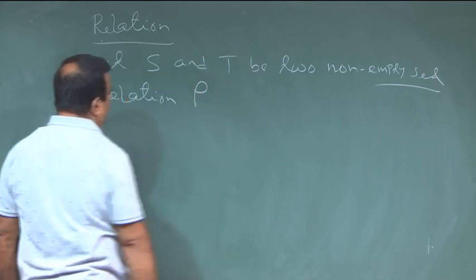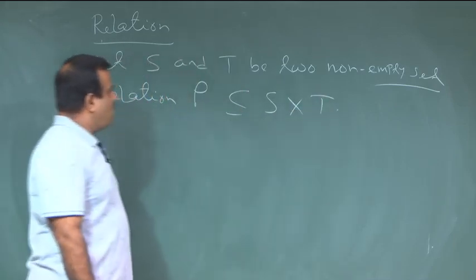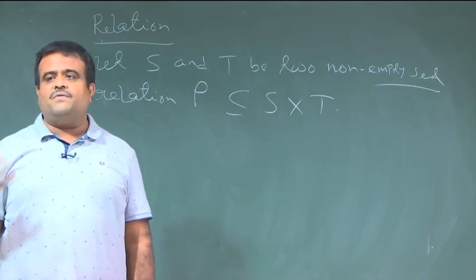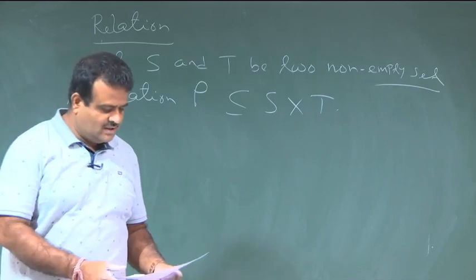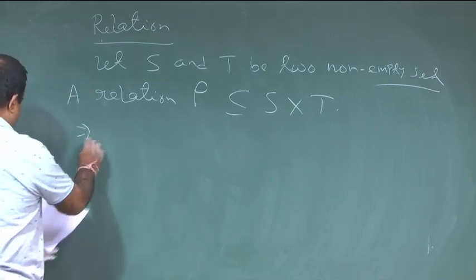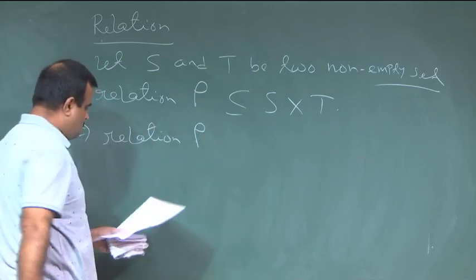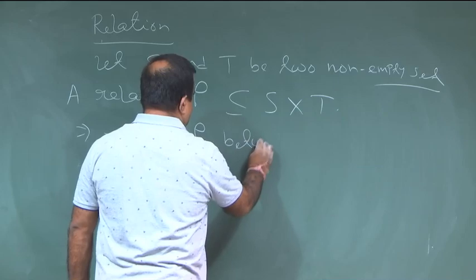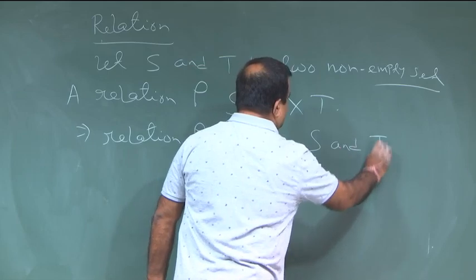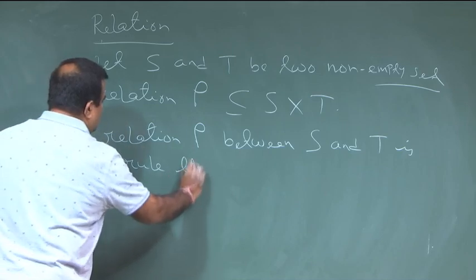Then we define a relation, which is denoted by rho, as nothing but a subset of the Cartesian product. Every subset of a Cartesian product is called a relation. Now, what is the meaning of this? The meaning is that the relation rho between S and T is a rule